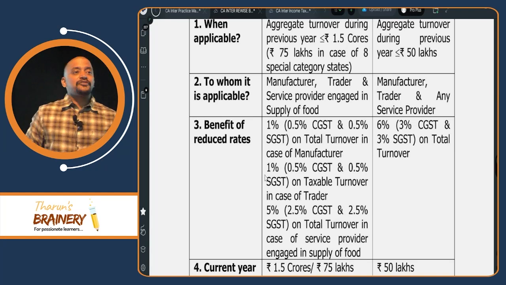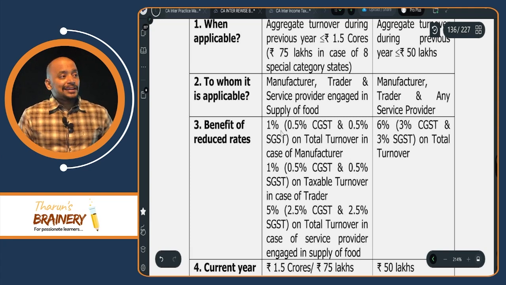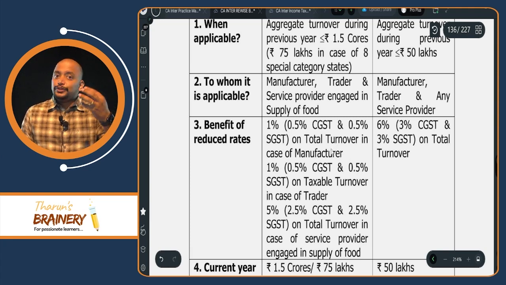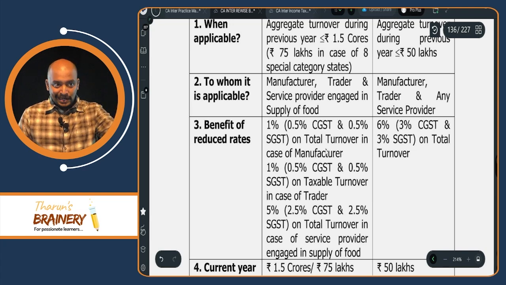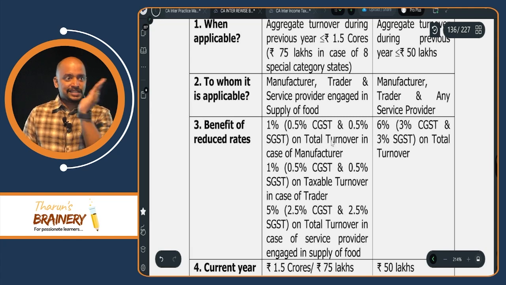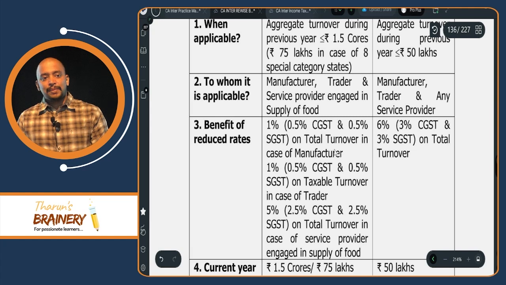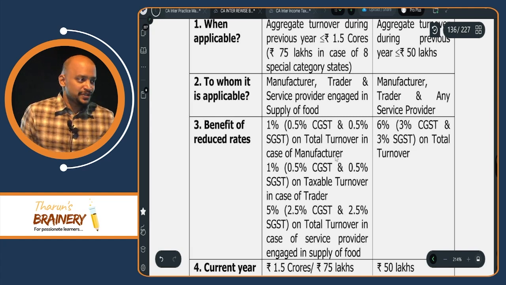So in case of manufacturer, what is the rate? 1% on total turnover. When you remember, you can remember it as 1%, but when you are writing in exam, don't write 1%, you write 0.5 CGST, 0.5 SGST, because a person who is making interstate supplies is disqualified in the composition scheme. They cannot opt for composition scheme.